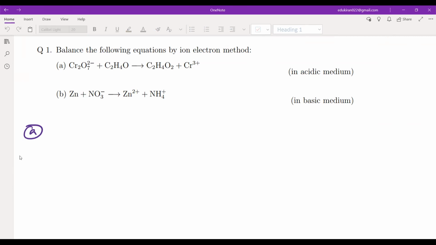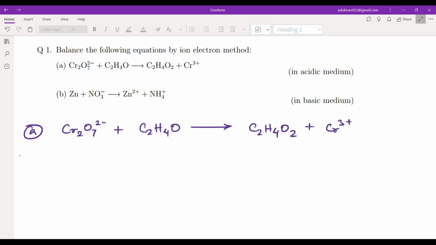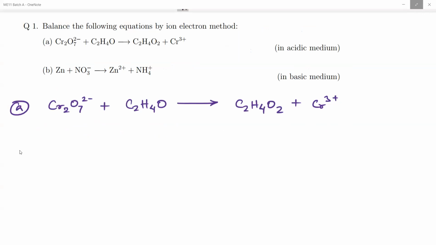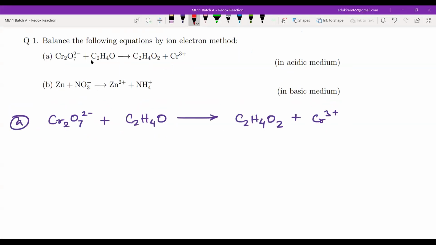Okay. Meanwhile, Hamza, you can try this: Cr2O7 2- plus C2H4O giving me C2H4O2 plus Cr3+. What is the oxidation state here for chromium? The +6. +6.